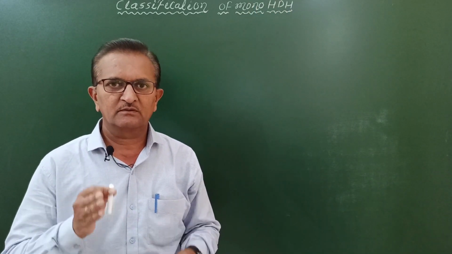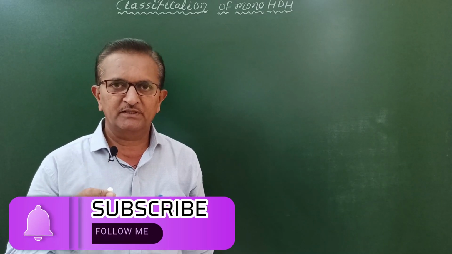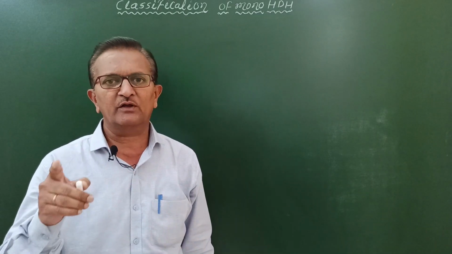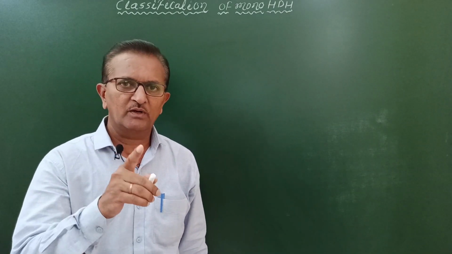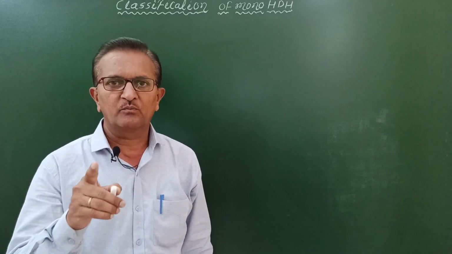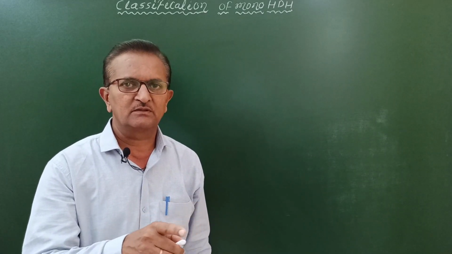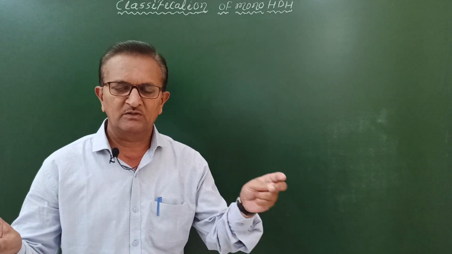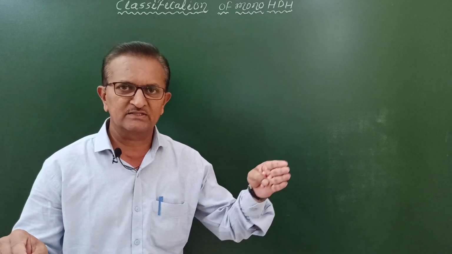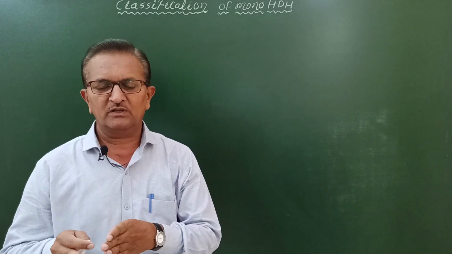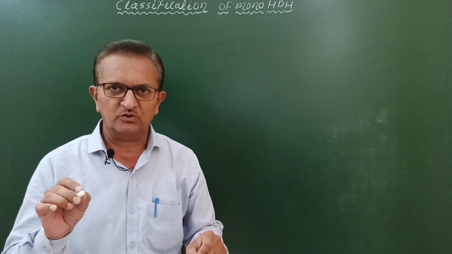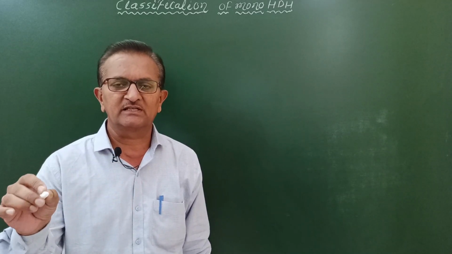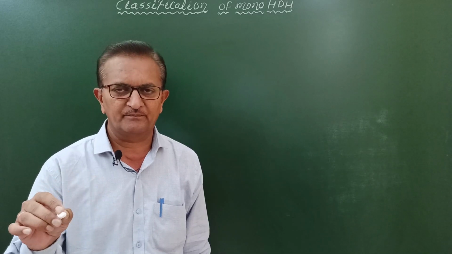What is the definition? The compounds formed by replacement of only one hydrogen atom of an aliphatic hydrocarbon or aromatic hydrocarbon by one halogen atom are called monohalogen derivatives of hydrocarbons. What are aliphatic hydrocarbons? Aliphatic hydrocarbons are nothing but open chain hydrocarbons, for example, alkanes, alkenes or alkynes. What are aromatic hydrocarbons? The most common example is benzene or derivatives of benzene such as methyl benzene, ethyl benzene, n-propyl benzene, etc.